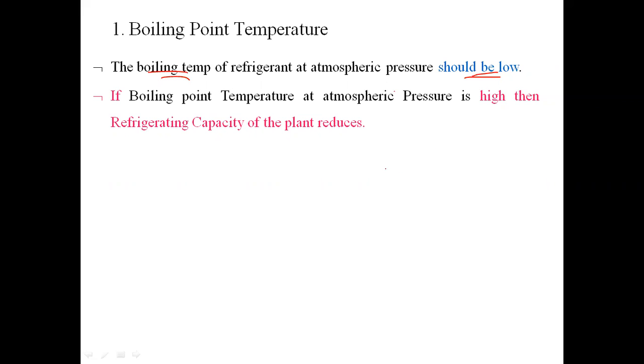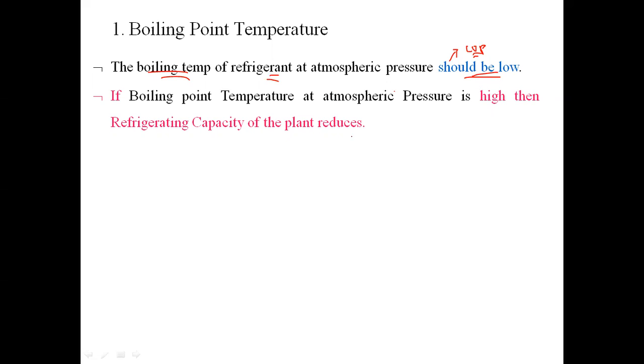In that case, the refrigerating capacity of the plant will go on increasing, and that in turn will increase the COP of the plant. So if I want to increase the COP of any refrigerating plant, then while selecting the refrigerant, I have to choose the refrigerant which has the low boiling point temperature.